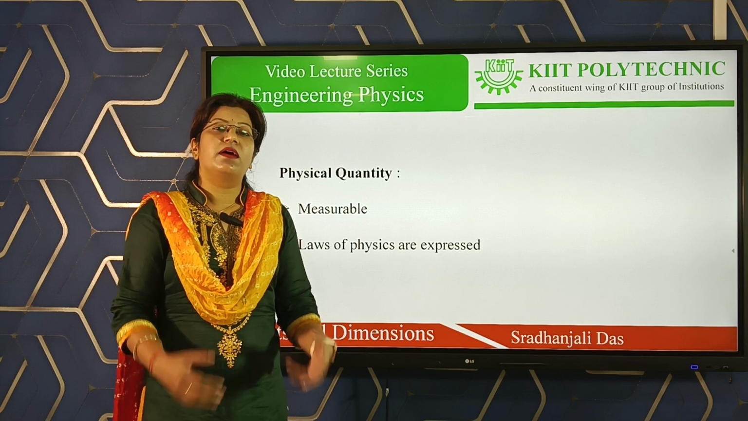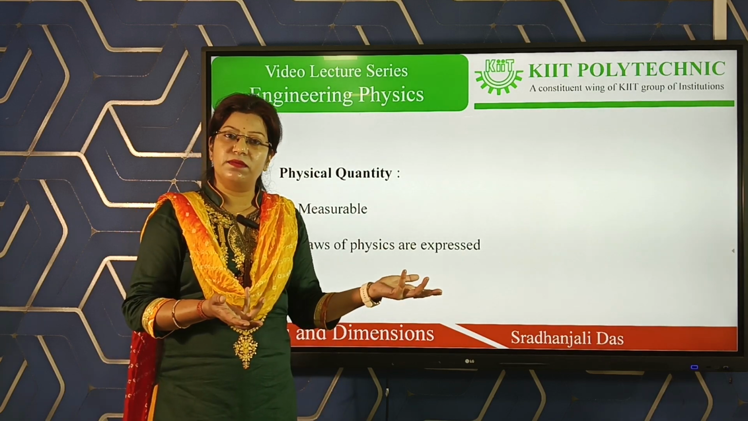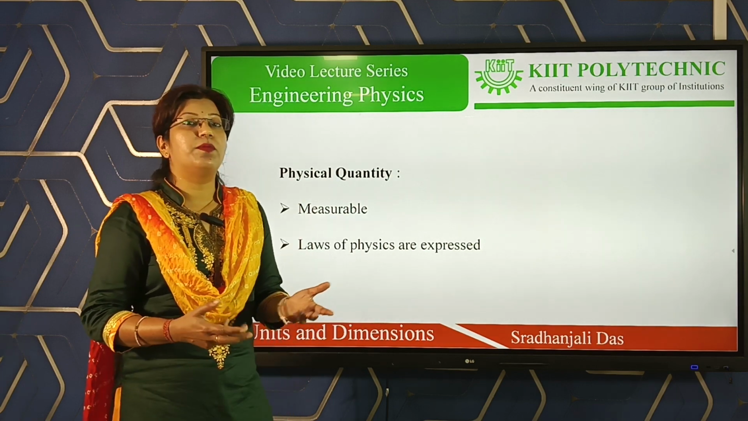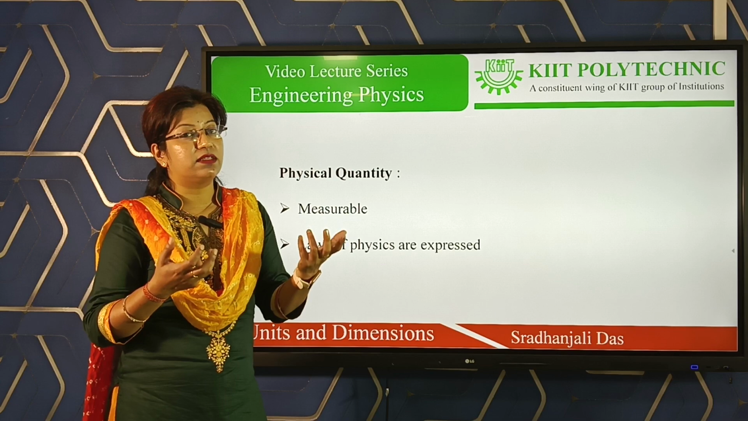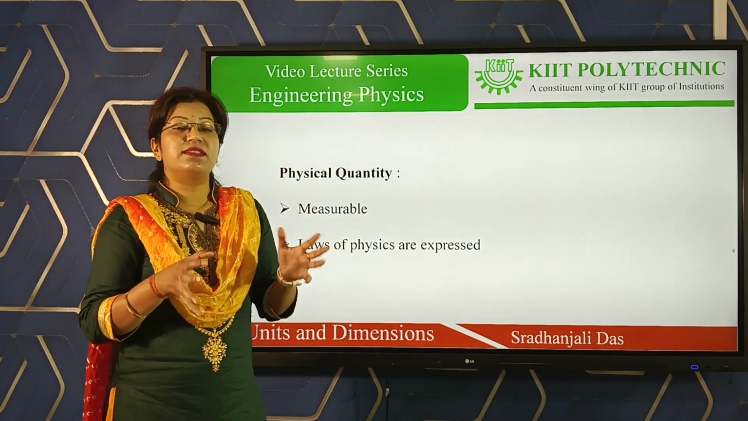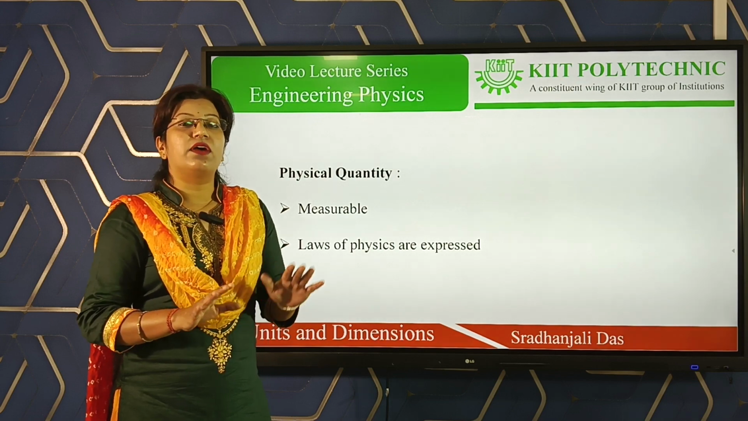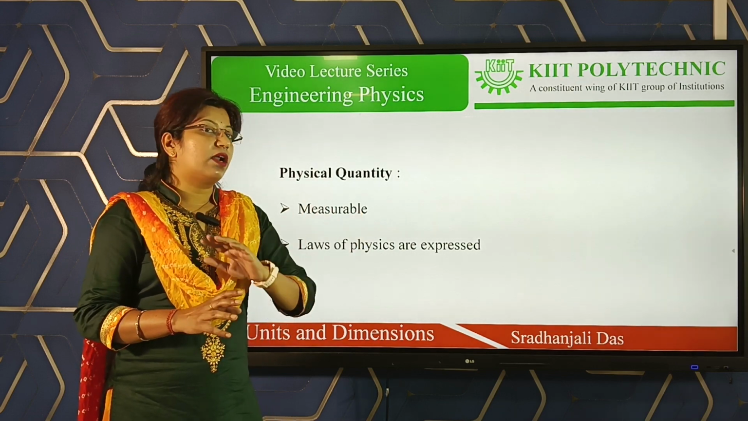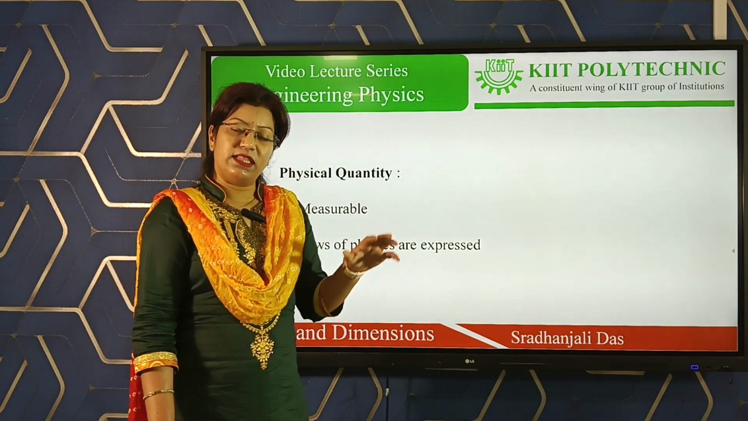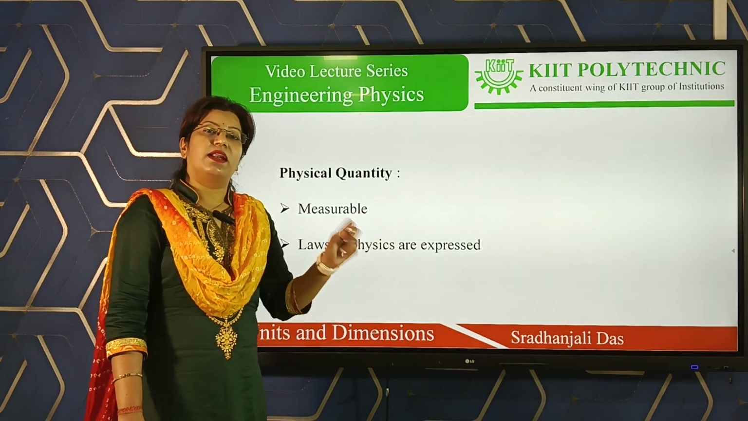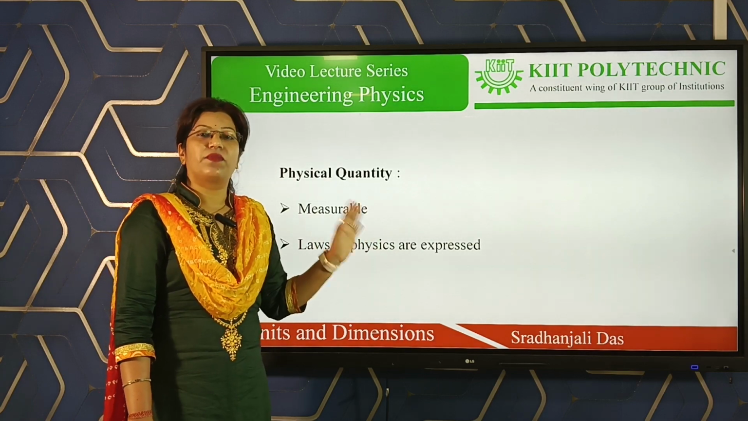Suppose anyone tells you to measure the beauty of the sky. Can you measure it? We are unable to measure the beauty of the sky. We are unable to measure love, affection, emotion. That means these are not physical quantities, because we are unable to measure them. That's why the beauty of the sky is not a physical quantity. Rather, we are able to measure length. We are able to measure volume. That's why these are physical quantities.